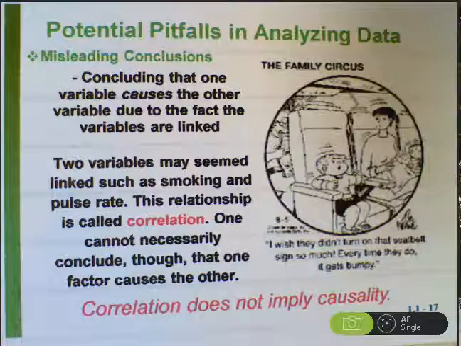There's an underlying factor. It's the bad weather that's causing the sign to come on and causing the bumpiness. So just because there's a relationship between the light coming on and the bumpiness doesn't mean the light coming on is causing the bumpiness. Correlation does not imply causality.